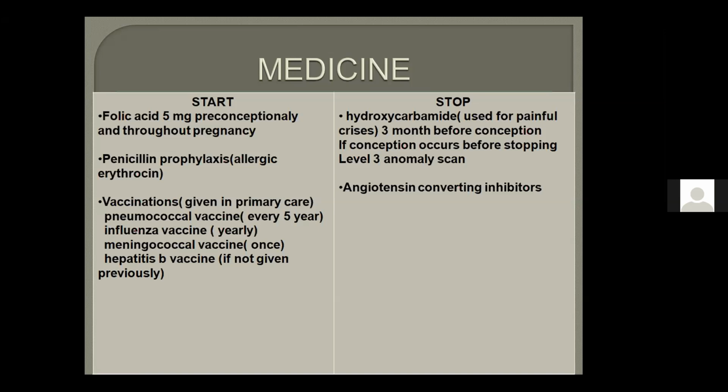Why do you need to remember every 5 yearly, influenza yearly? Because in SBAs there are multiple options in a single scenario. If the pneumococcal vaccine has been given less than 5 years ago, then no need to give it again, and you have to search for an option in which the influenza vaccine is given yearly. If it was given 6 or 7 months back, you don't need to give it again. And meningococcal vaccine, if once given, is not to be given again.